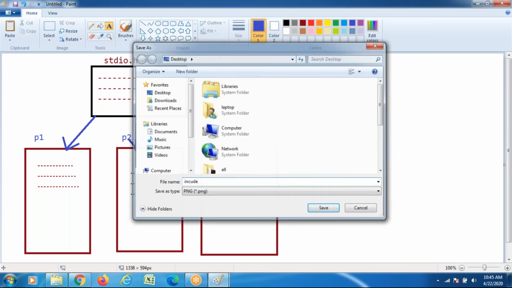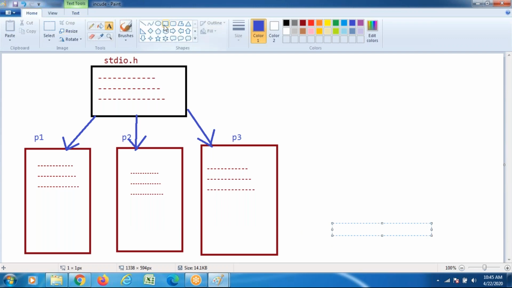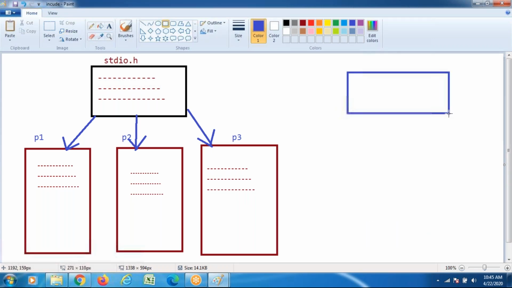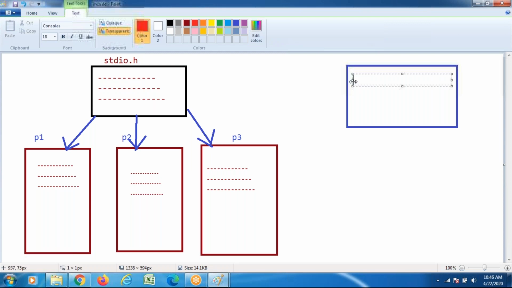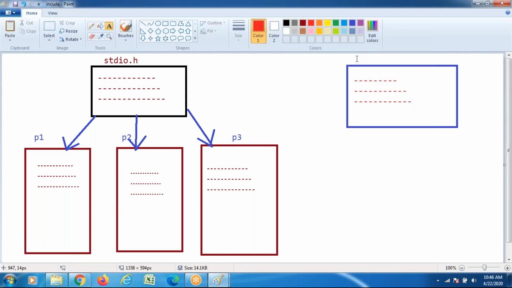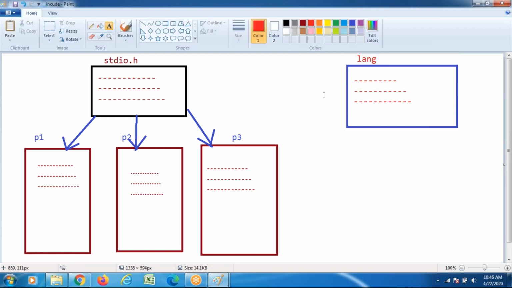But I am using import. What is the procedure that is going to happen? Try to observe once. This is my package. Java, technically it's called a lang package. Lang package is a built-in package. In that package, already existing code is there, n number of lines of existing code. Lang is a default package. Lang is a built-in package. Java people created this package and stored n number of lines of code within it.